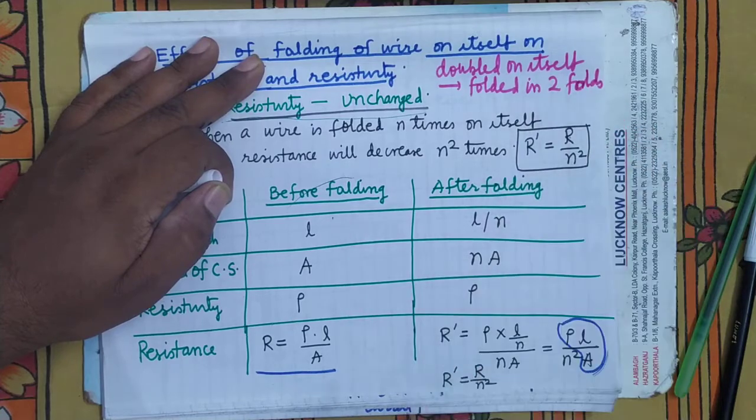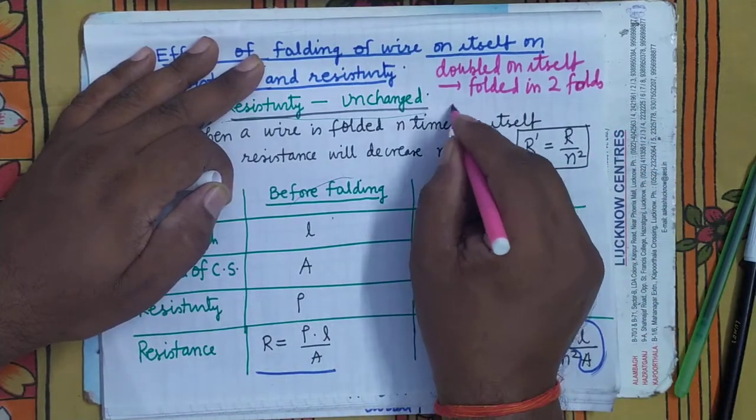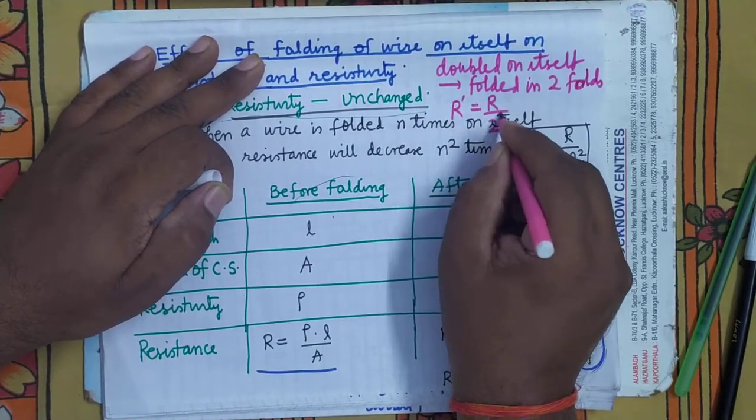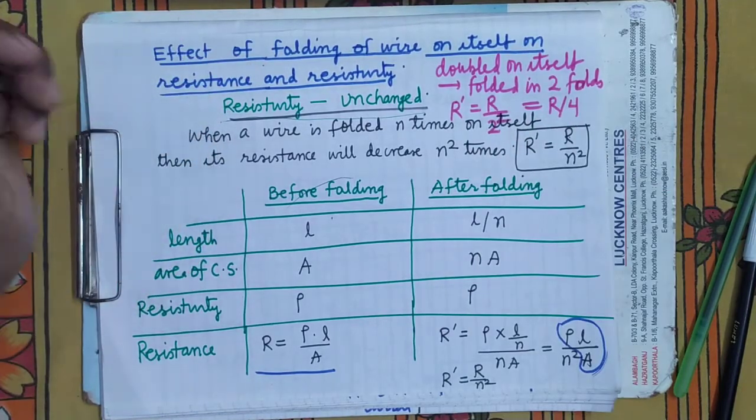What will happen to the resistance? Resistance will decrease 2 square times. R dash will be R upon 2 square, that is R upon 4. It will become R upon 4.